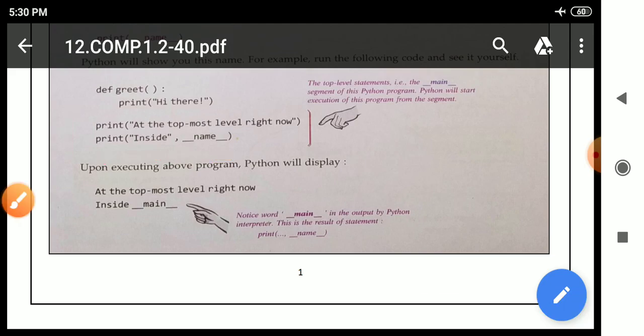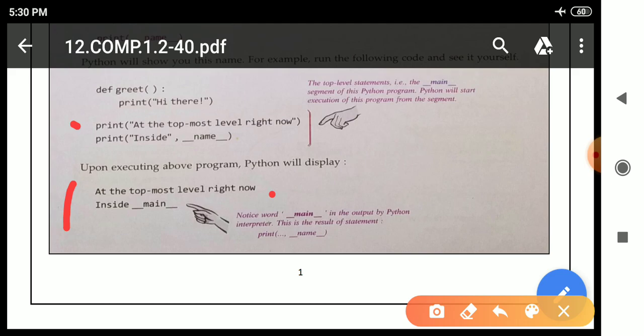Means upon executing the above program, Python will display this. See here, this print statement will execute at the topmost level. Right now this will print it. After that inside will print, and after that you can see here __main__ is coming. Why? Because inside this variable this is present, that is why it is coming in the output when this particular statement executes.